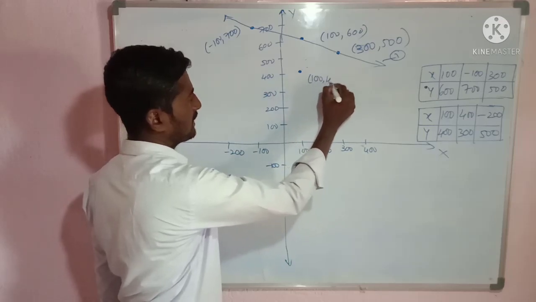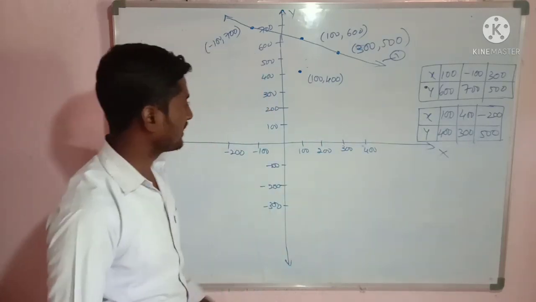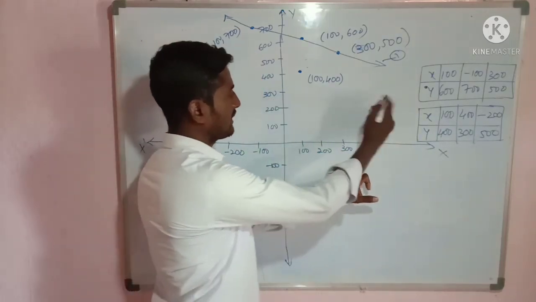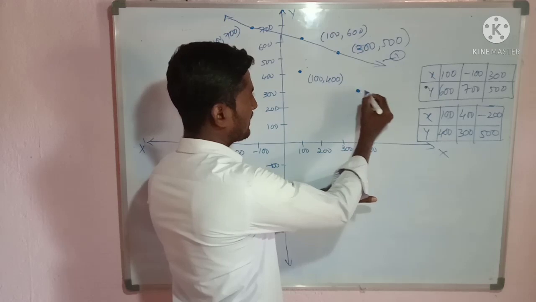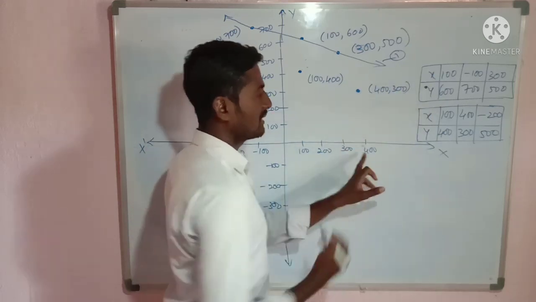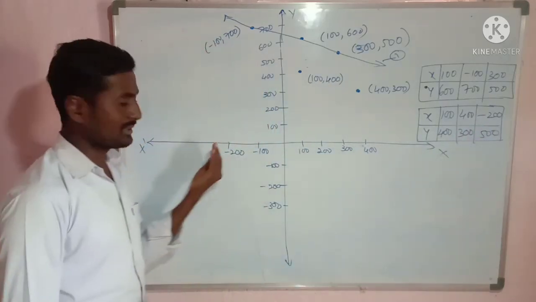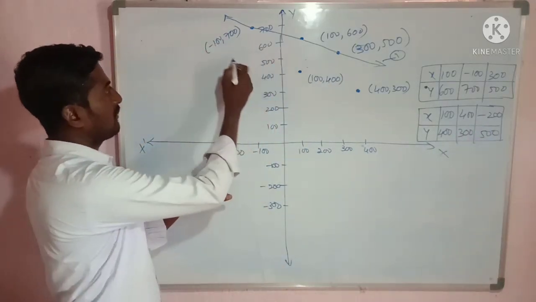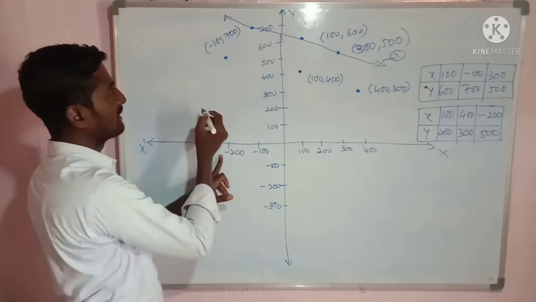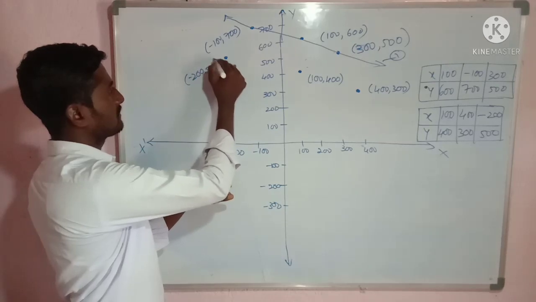And now 400 comma 300. So randomly I will take that point here. 400 comma 300. Then one more. Minus 200 comma 500. Minus 200 will be this side. That point I will take as here. Minus 200 comma 500. Okay.